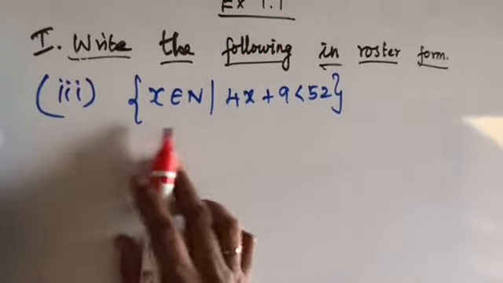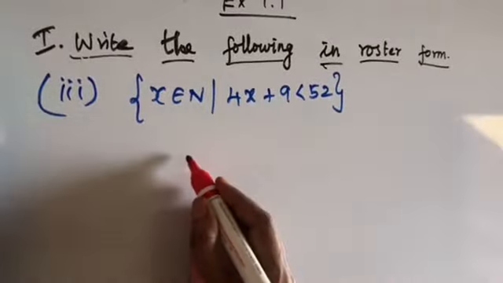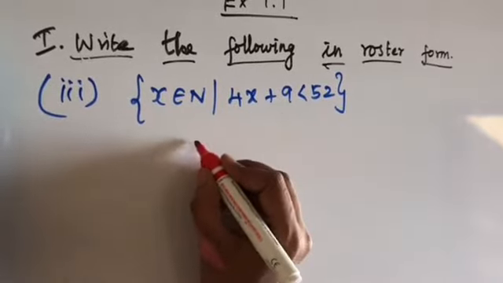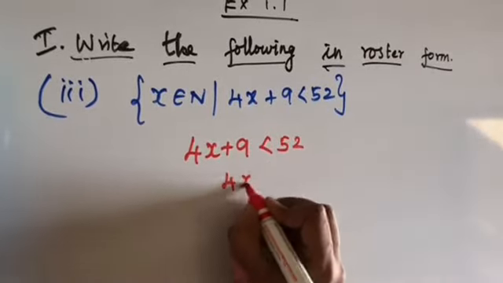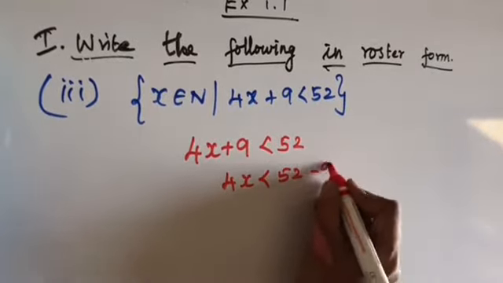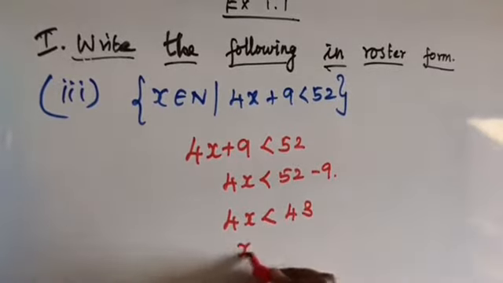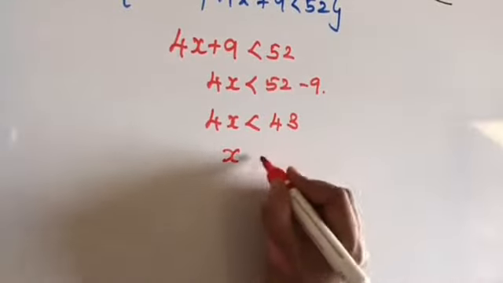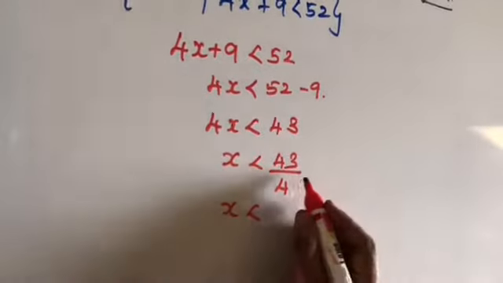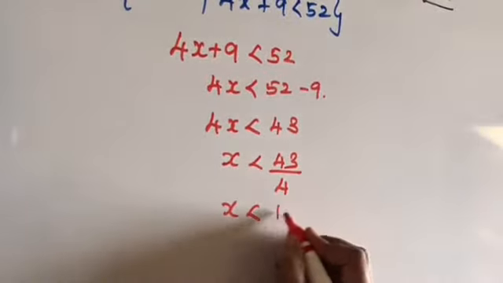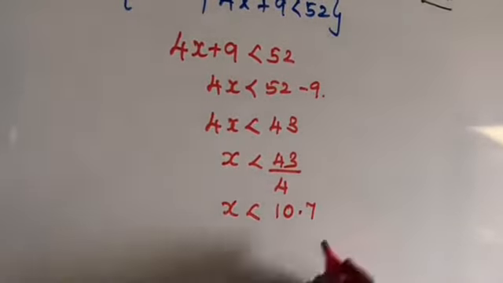Third one: x belongs to N such that 4x plus 9 is less than 52. First we have to find the value of x. So 4x plus 9 is less than 52. So 4x should be less than 52 minus 9. 4x should be less than 43. So x is less than 43 divided by 4. While dividing 43 by 4 we get 10.75.